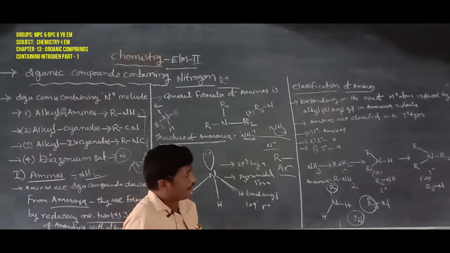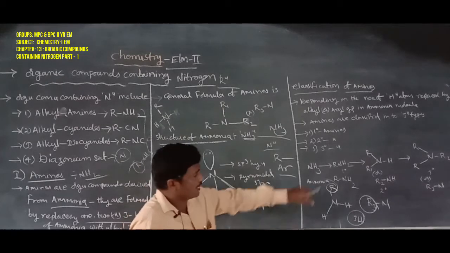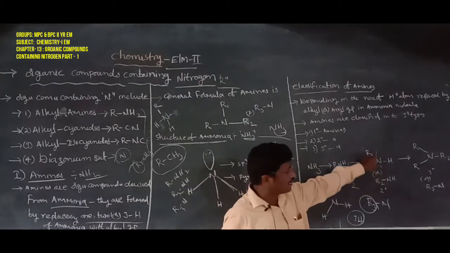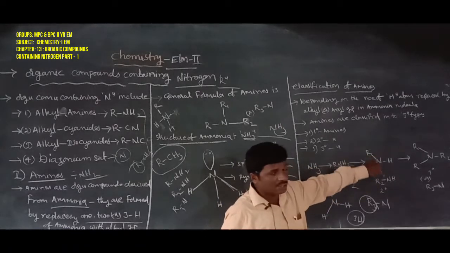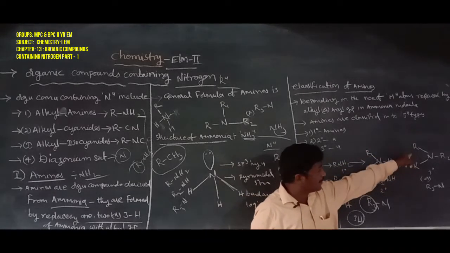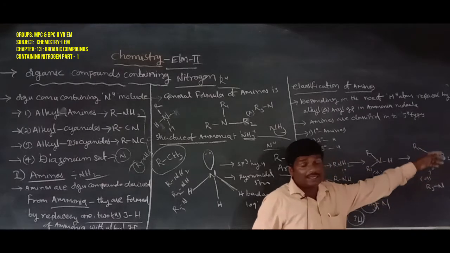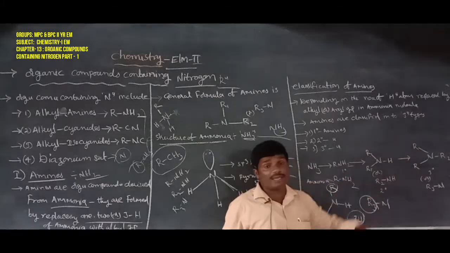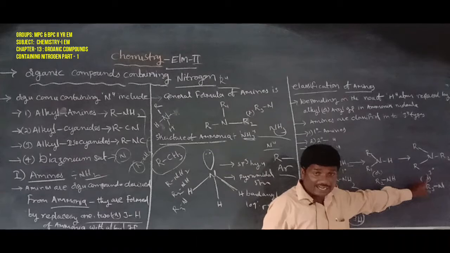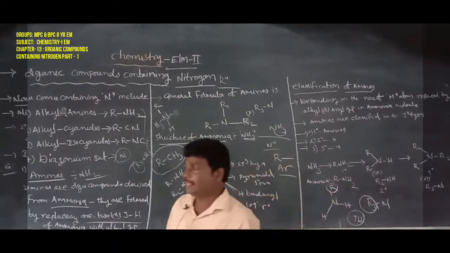For example, in a primary amine, one hydrogen atom is replaced by one alkyl group. In a secondary amine, two hydrogen atoms are replaced by two alkyl groups. Next, three hydrogen atoms are replaced by three alkyl groups, R1, R2, R3, written as R3N. That is called a tertiary amine. That is the classification of amines.